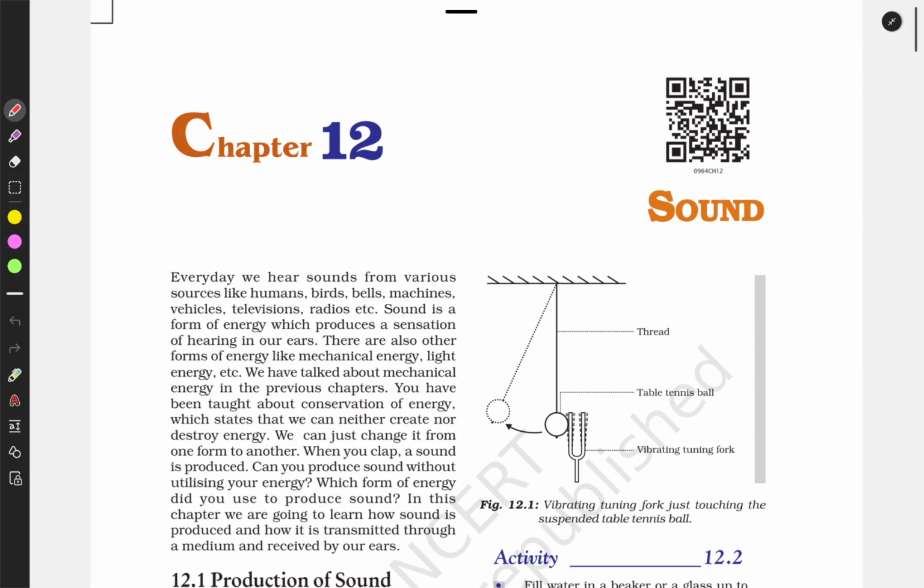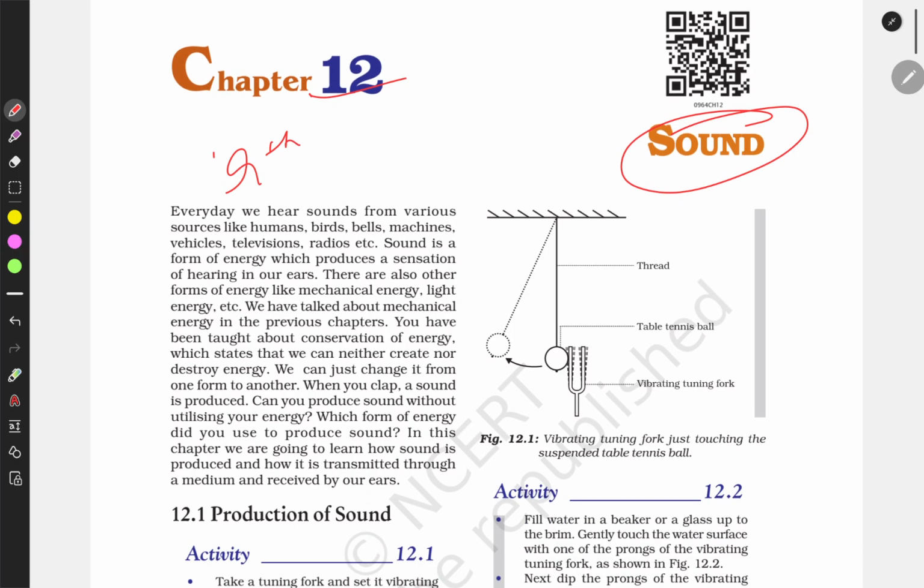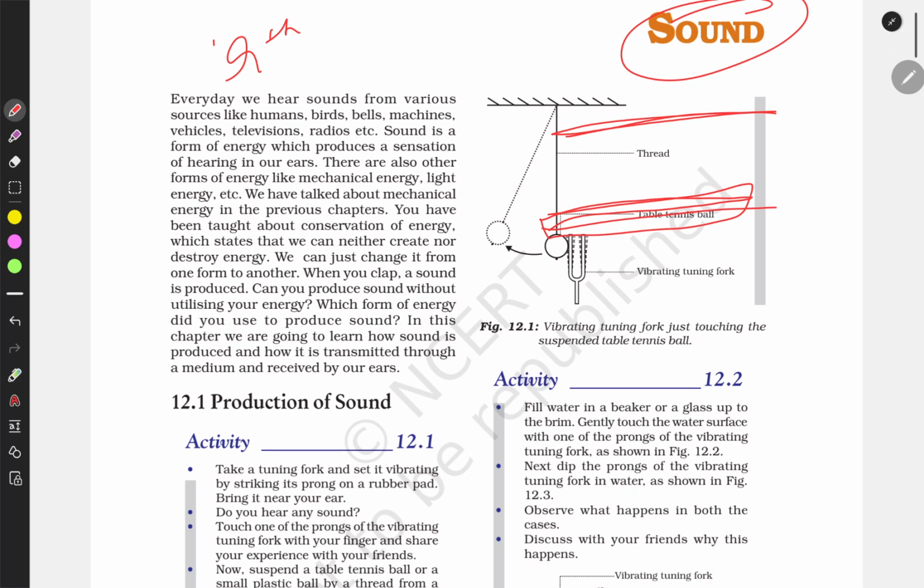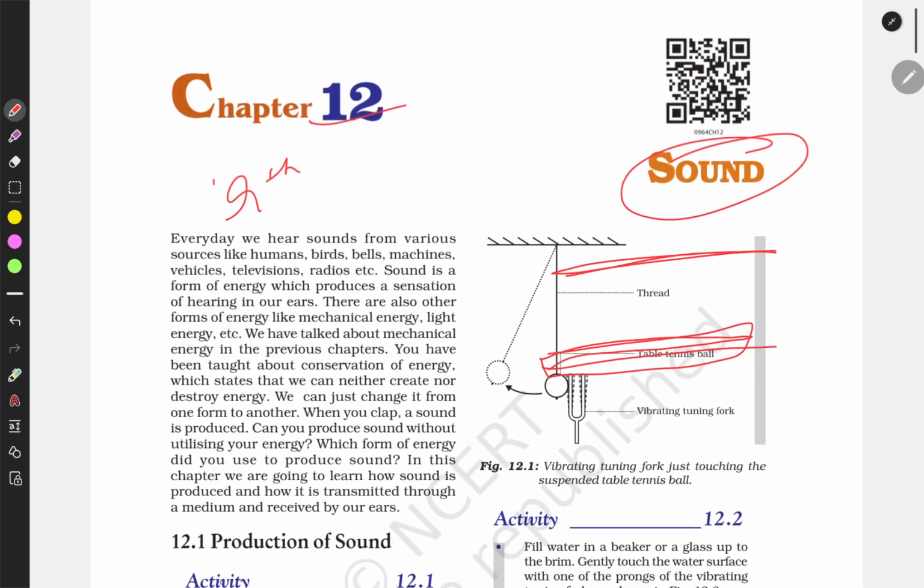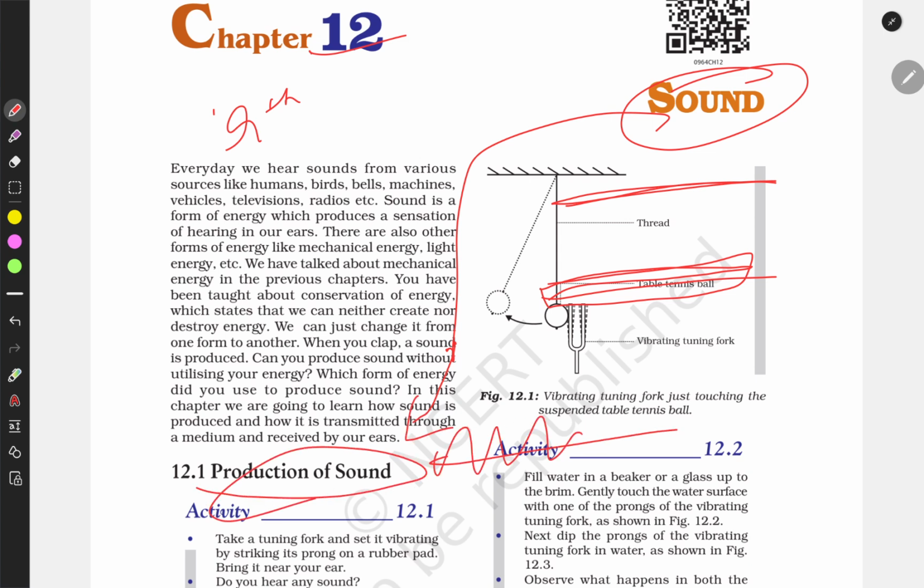In this video we are going to learn the sound chapter, which is Class 9th NCERT, chapter 12. This is a very simple topic in which we will study how sound propagates and how this propagation can be used in different ways, the applications of sound. The most fundamental thing is how sound is produced and how sound travels in a medium.